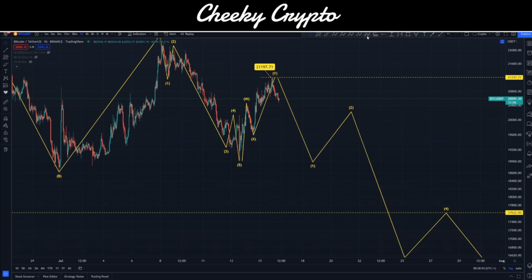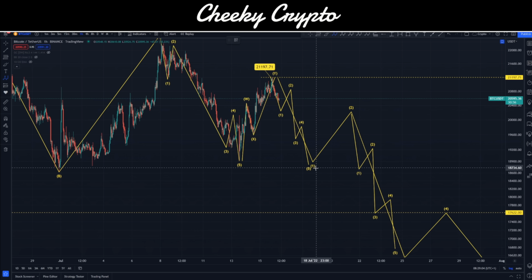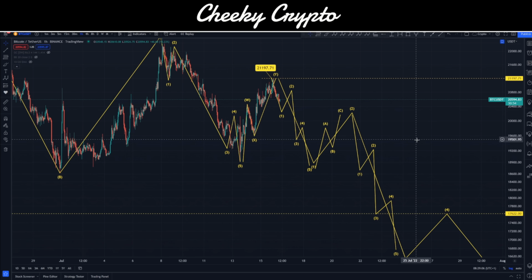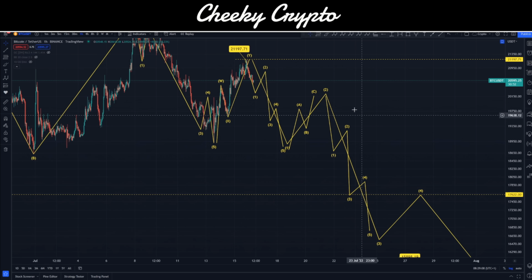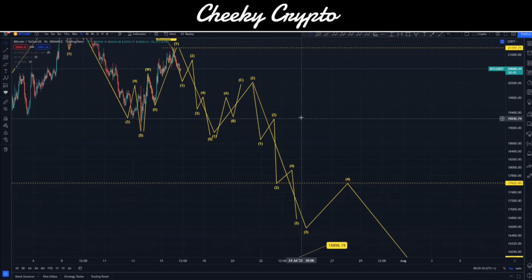So my expectations are that we look for some kind of 5-wave structure in here. And there's nothing that's going to be moving in straight lines. There will be bounces, such as that one, and one here and one here. And all of this move, this 5-3-5-3-5, is a wave 3 of a macro, meaning that there should then be a wave 4 here, and then we go down lower than 15,989 at a later date.